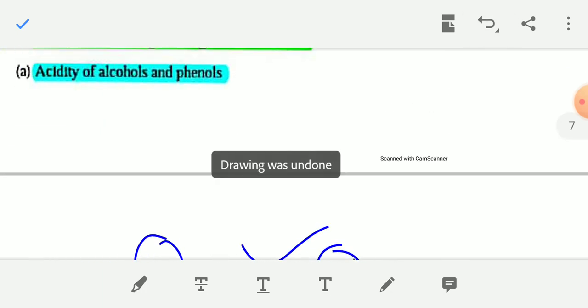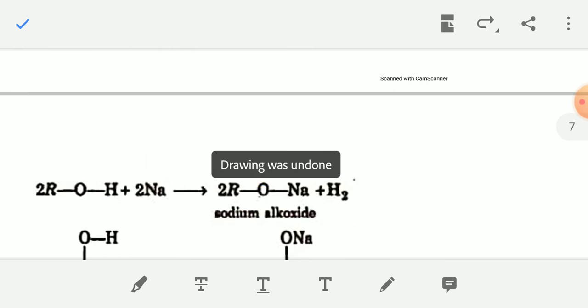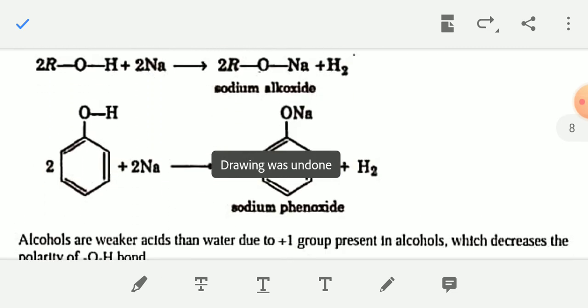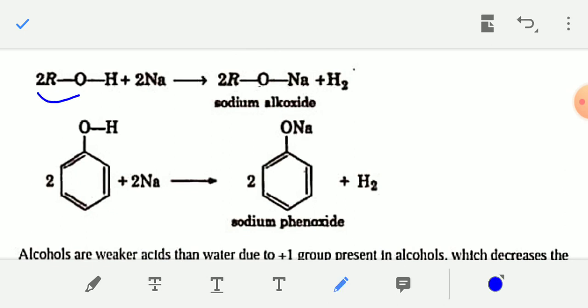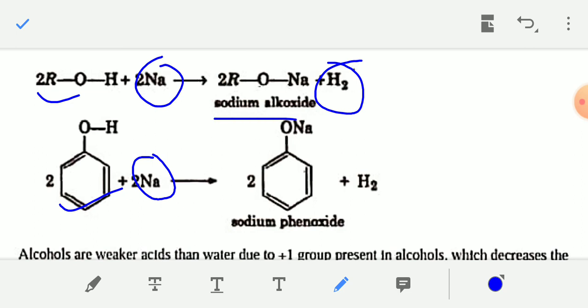Alcohol and phenols are acidic in nature, and this is proved by the reaction of alcohol and phenols with sodium metal. When alcohols and phenol react with sodium, hydrogen gas will be evolved, and the alcohol will be converted into sodium alkoxide and phenol will be converted into sodium phenoxide. This reaction shows the acidic nature of alcohol and phenol.